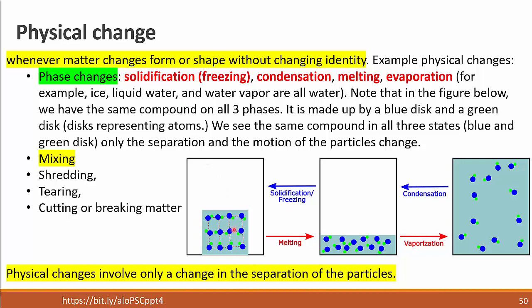In all of these cases, for example, let's take the example of water. This would be ice, this would be liquid water, this would be water vapor. Now, the chemical formula for this is H2O, the same as here, H2O, and the same as here, water vapor as well is H2O. So it is the same substance. The identity of the substance does not change. It's H2O all the time. The same chemical symbol. It's water all the time.